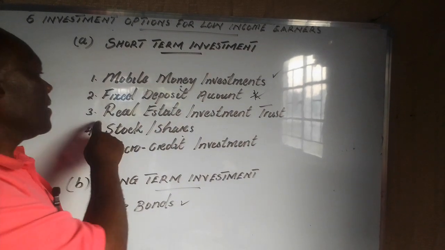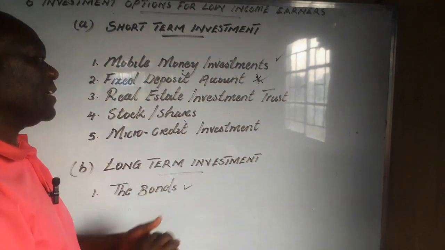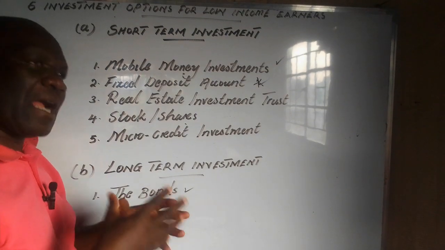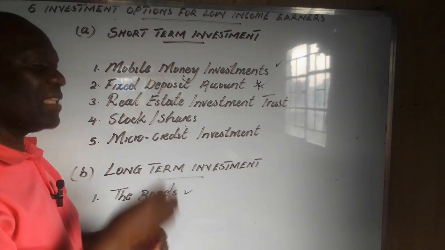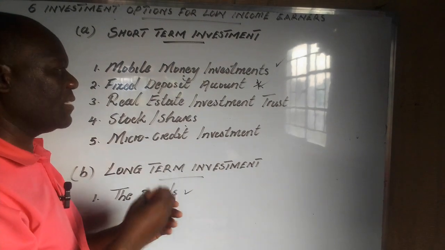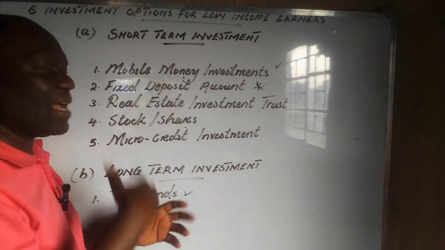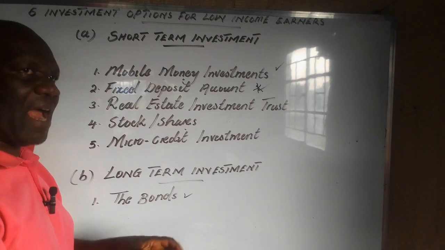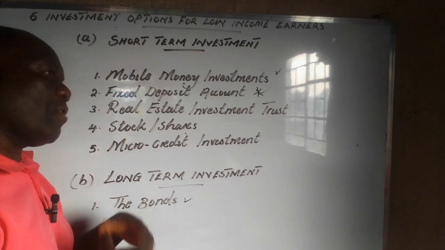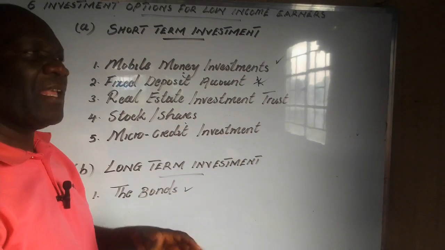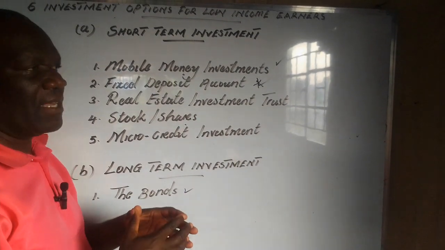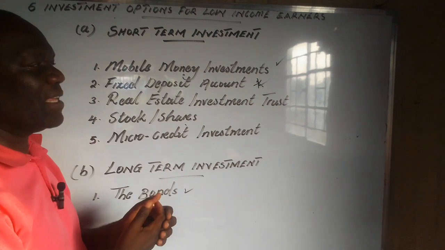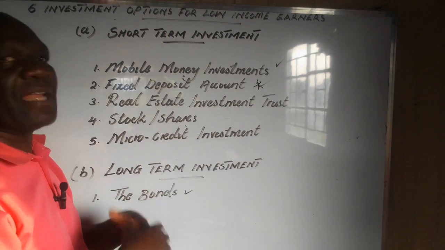The third one under short-term investment is real estate investment trust. Real estate investment trust, these are companies that are dealing in real estate. They sell houses, they sell buildings, they sell land, they sell farms, they sell cars. Okay? So when you put your money in real estate investment trust, they will be able to buy land or a building or houses and sell. At the end, they will declare interest. Everyone who invested will receive interest, which is cool money that you can use in your business. You can use it even to pay school fees and so forth.